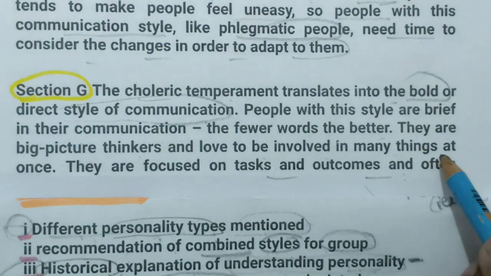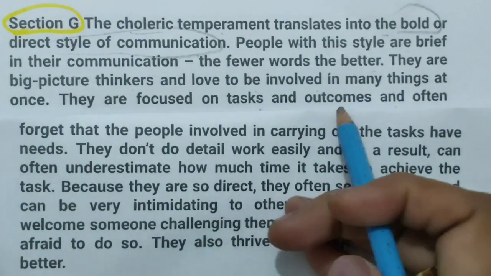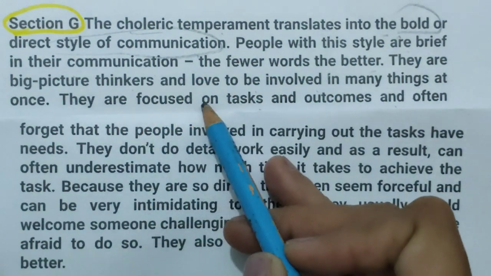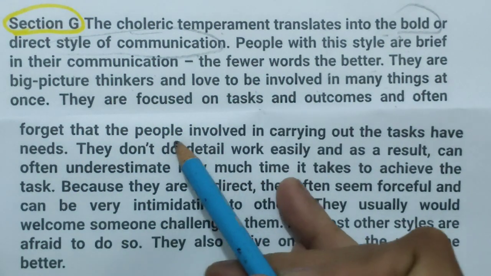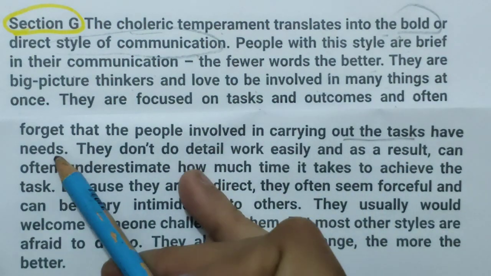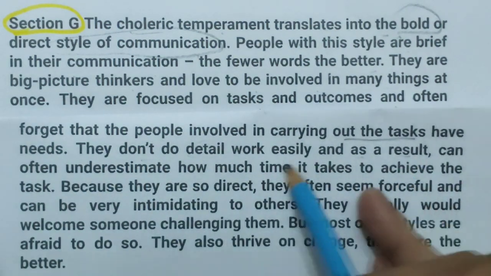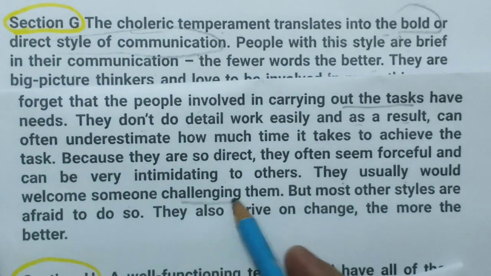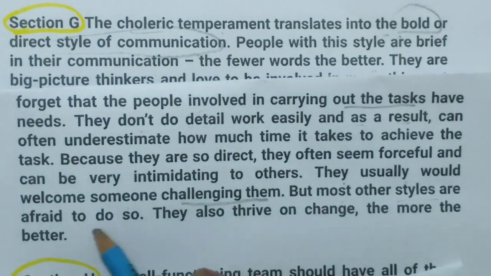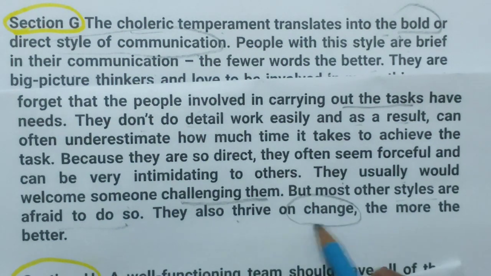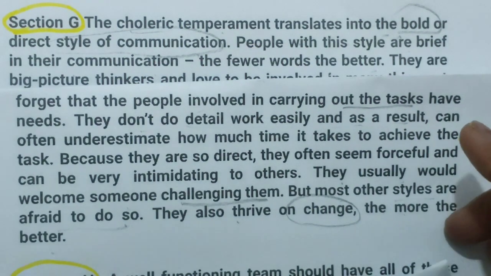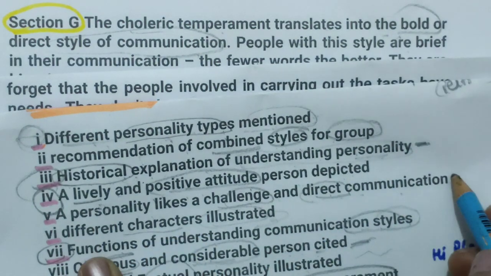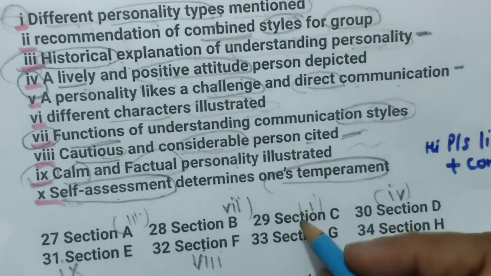Let's finish this paragraph. So here we already came to know that they are bold people. They are focused on task and outcomes and often forget that people involved in carrying out the task have needs. They don't do detailed work easily as a result. So let's read the last line also. They usually would welcome someone challenging them, but mostly other styles are afraid to do so. They also thrive on change, the more the better. So it means they like challenge and direct communication. So we can select this with section G.